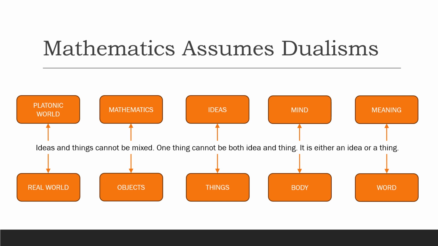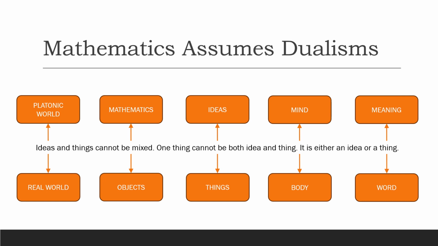But before that, we have to understand the ideological climate in which all science, including mathematics, operates. The climate involves several dualisms, such as the Platonic world versus the real world, and the mental realm versus the physical realm. These dualisms have many names, and it is not useful to list all of them. It is, however, important to understand that mathematics operates under the assumption that mathematics lives in a Platonic world rather than the real world.